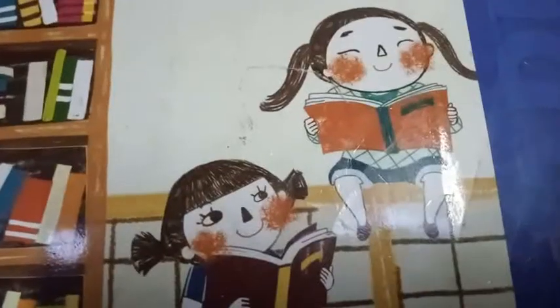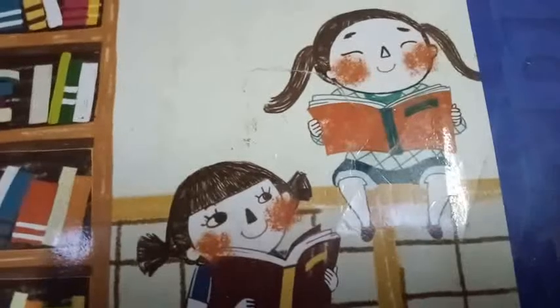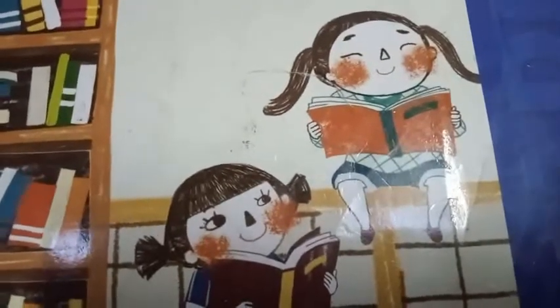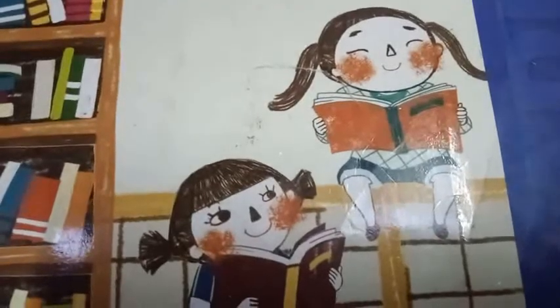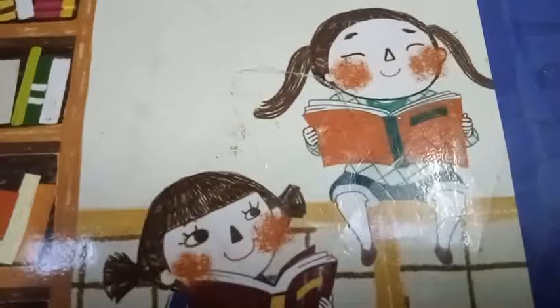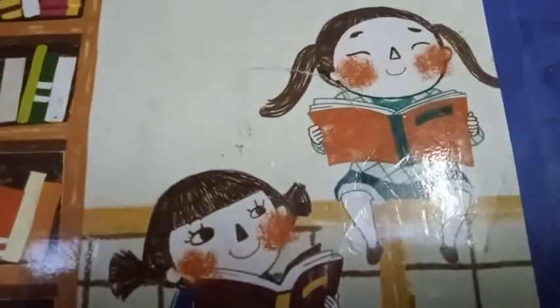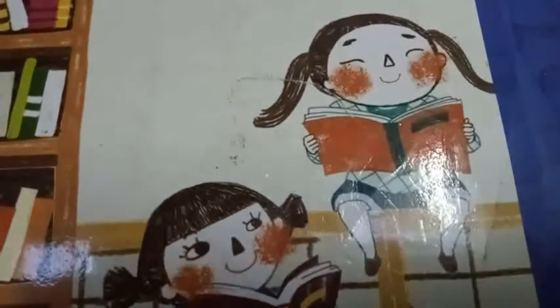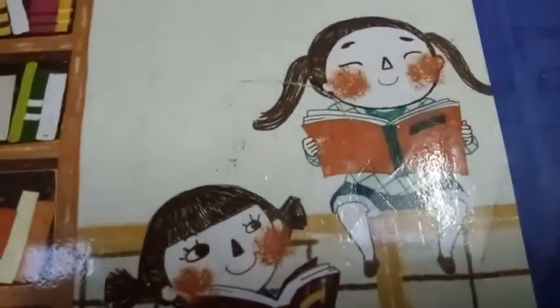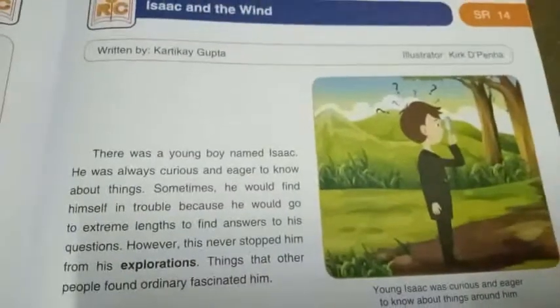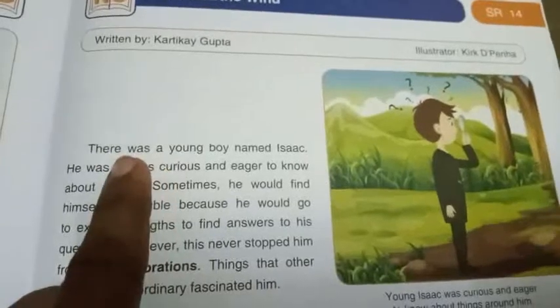Now, let us move to the reading and listening comprehension session. In our yesterday's class, we read one story from our ESSA book. Do you remember that? What is that? Isaac and the Wind. Right? Today, we are going to fill one worksheet related to this story. Okay, my dear children? You don't have an ESSA book. That's why I will read this passage again.